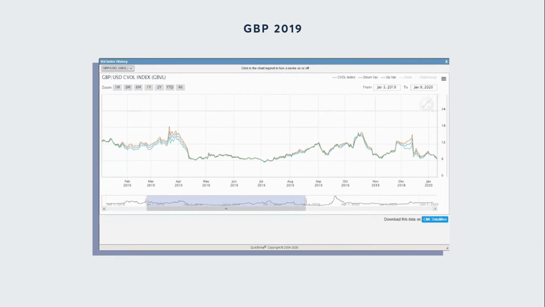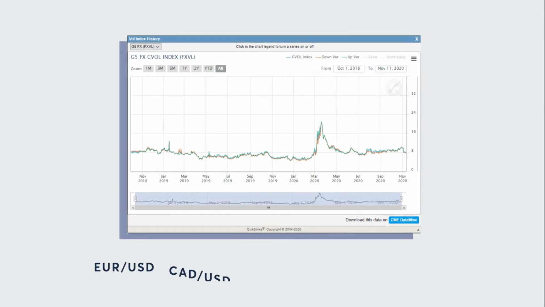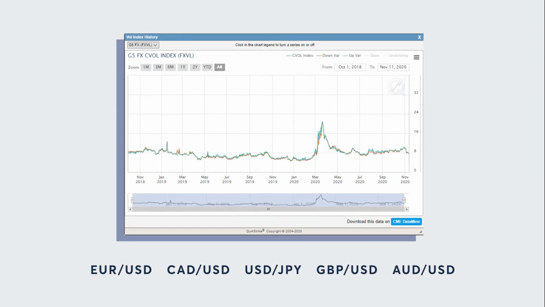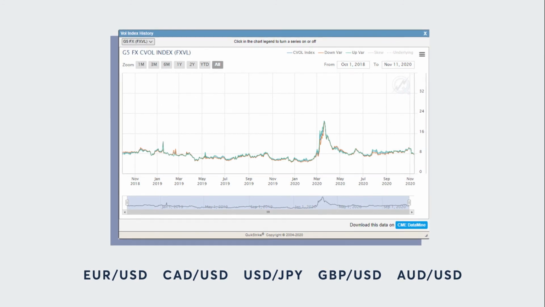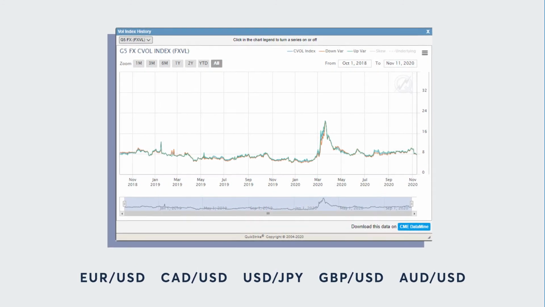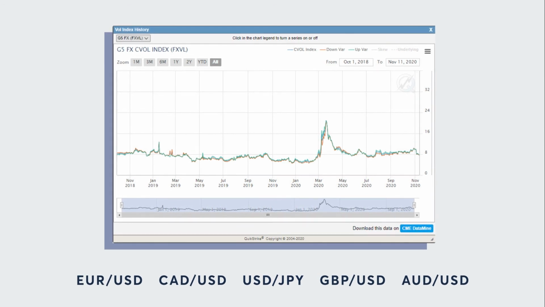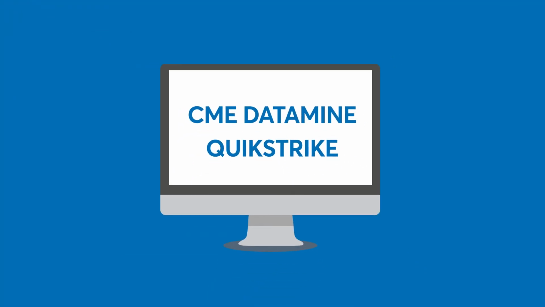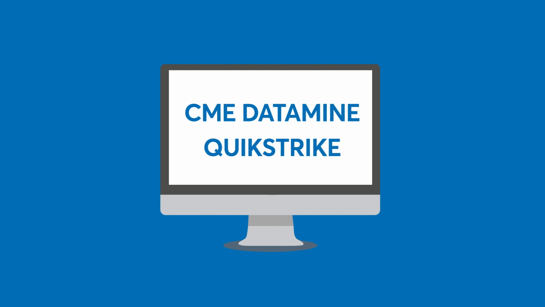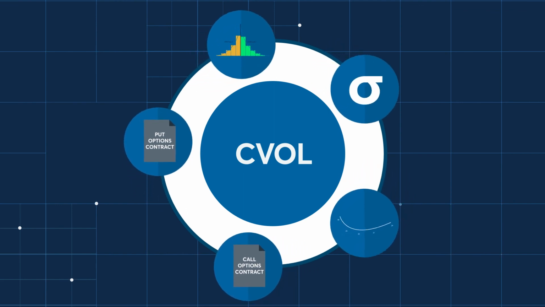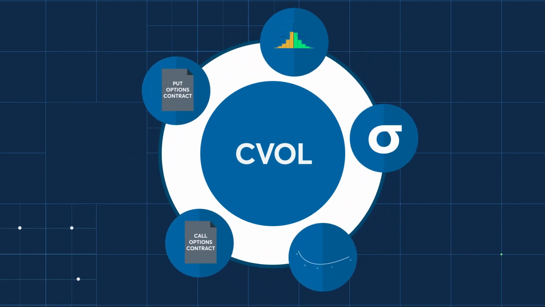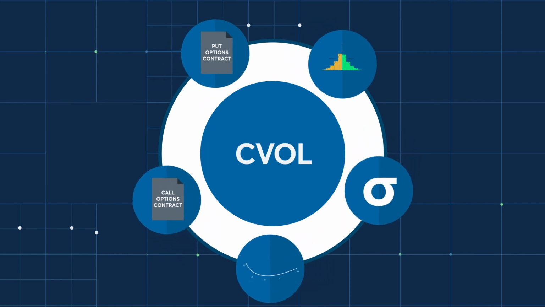The individual product indices can be aggregated to create a broad-based index that tracks the implied volatilities of multiple products together. Initially, an FX index will be offered, which is composed of the 5 currency pairs. More broad-based indexes will follow in the future. Available on CMEgroup.com through CME Datamine and QuickStrike, these calculations are made daily, updated at the end of every trading day, and stored in a downloadable format. CVOL indexes from CME Group utilize the simple variance estimate method to provide expected volatility metrics derived from the entire implied volatility curve.